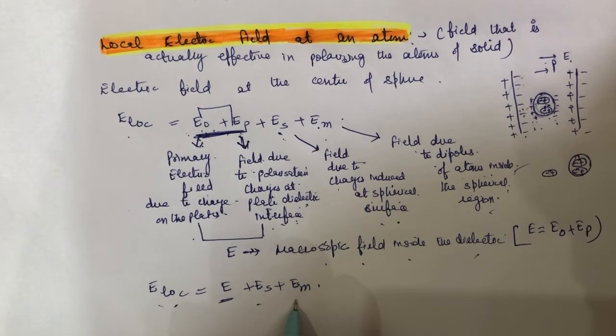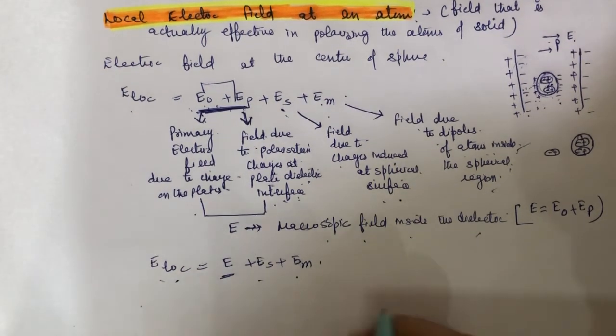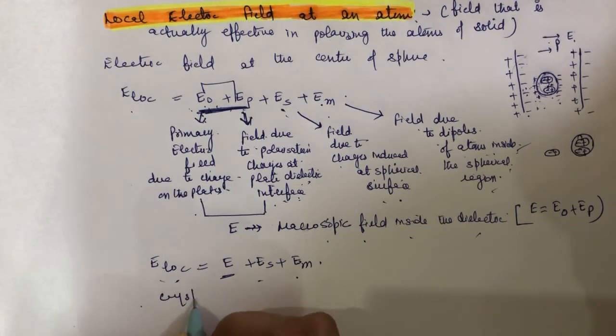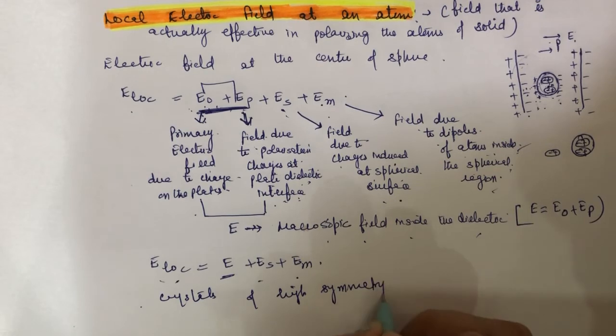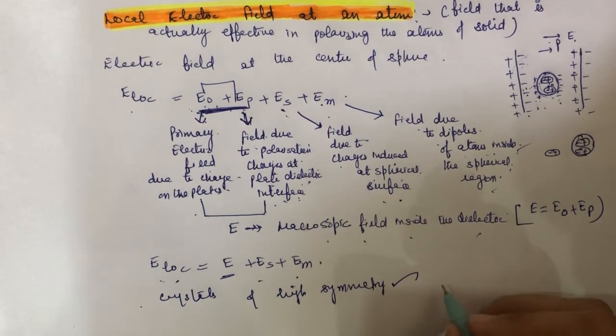Now if we are considering crystals of high symmetry, for example cubic crystals, which are highly symmetrical, then EM is equal to 0. Why is EM equal to 0?